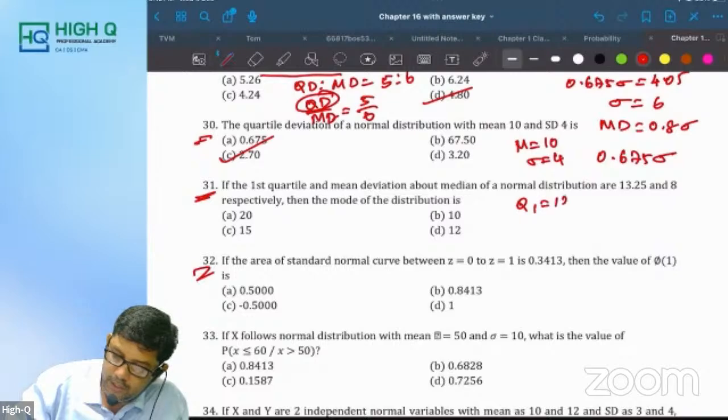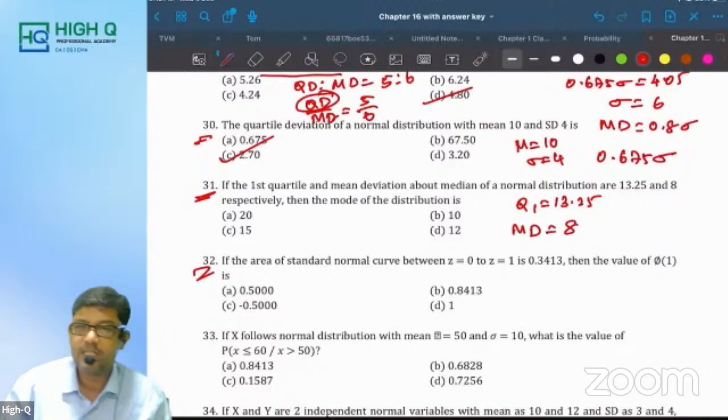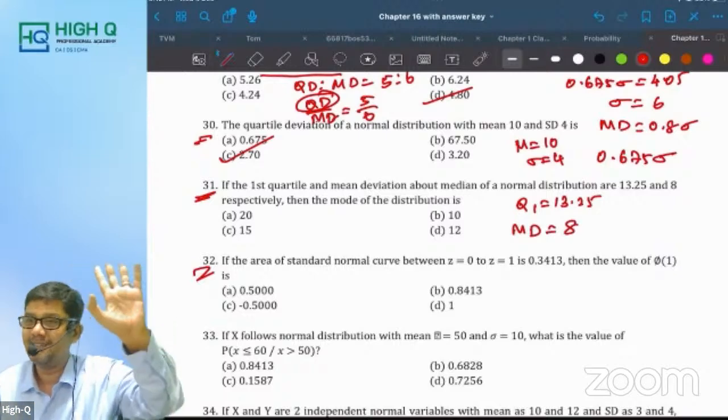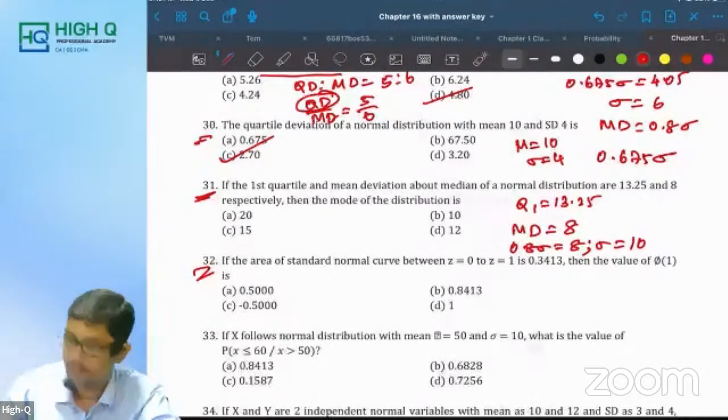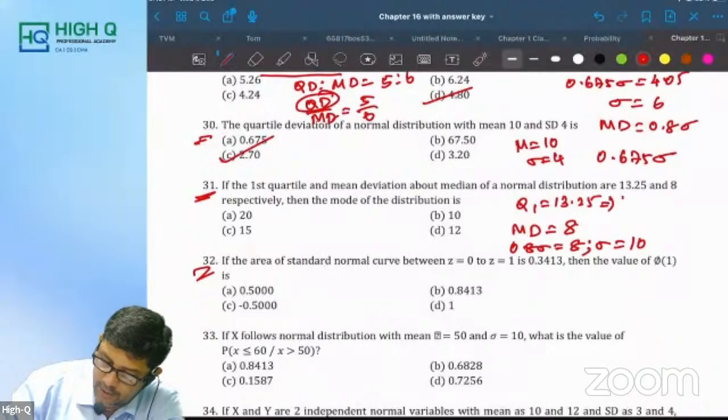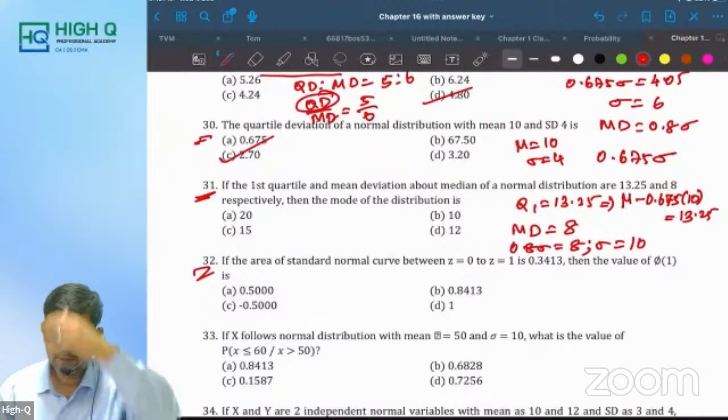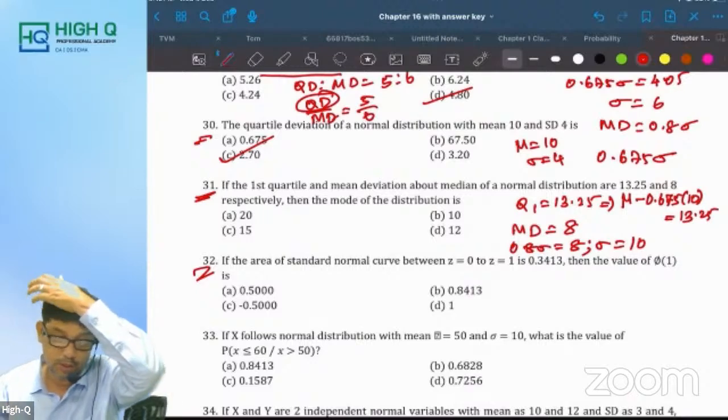If the first quartile and mean deviation about median of a normal distribution are 13.25 and 8, that means Q1 is equal to 13.25 and the mean deviation is equal to 8. Very simple question. Then the mode of the distribution. Mode means find mean. Fine. Mean deviation 0.8 sigma equal to 8. So what is sigma equal to? 10. So mu minus 0.675 sigma for Q1 is equal to 13.25. Yes. Mu is equal to 20, I'm getting, my dear.